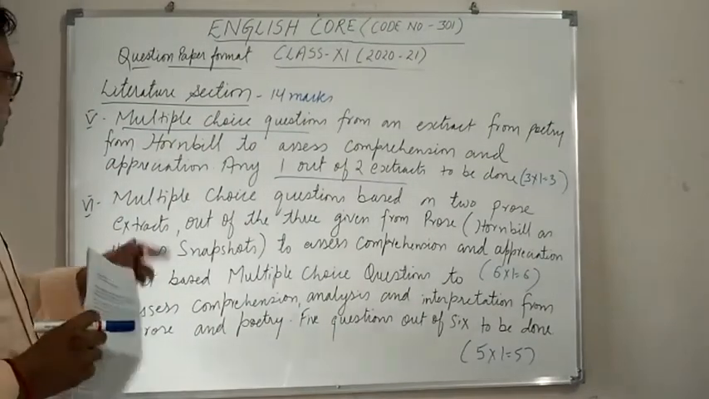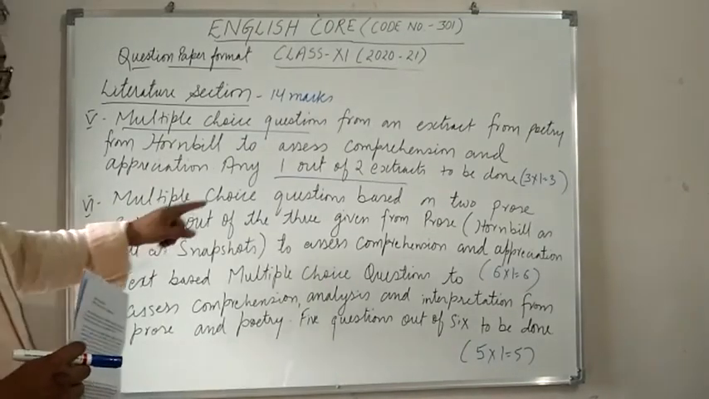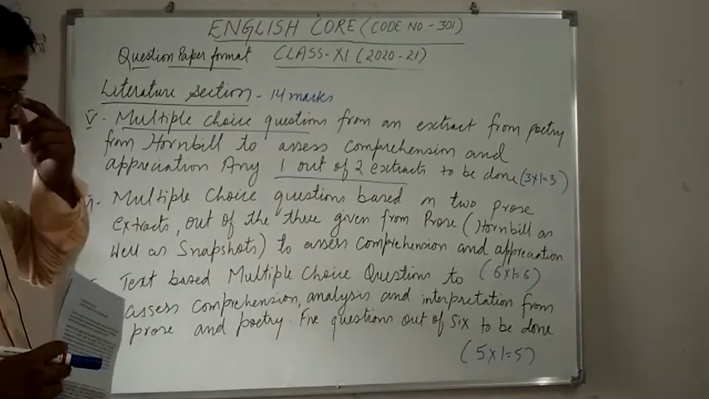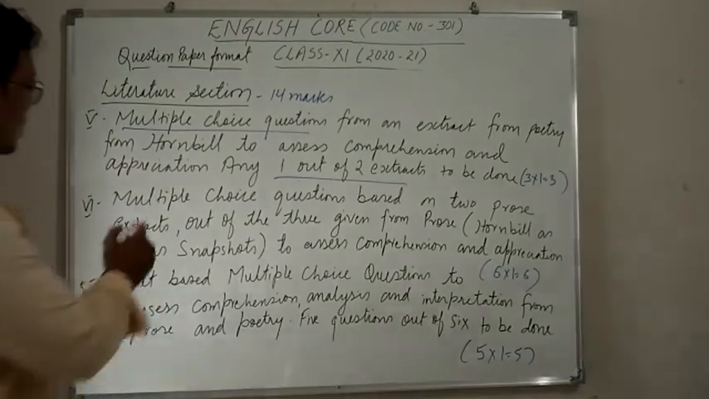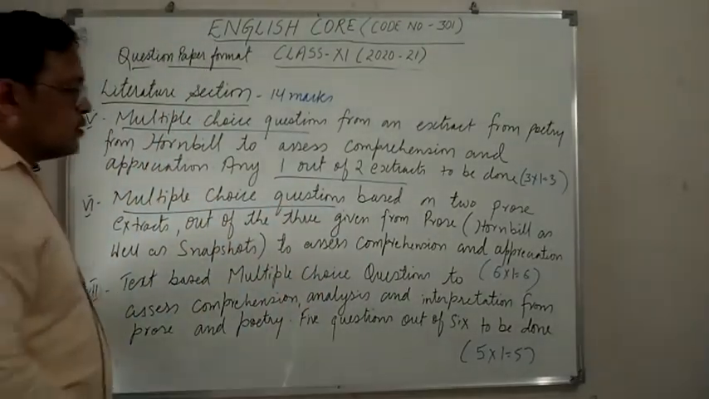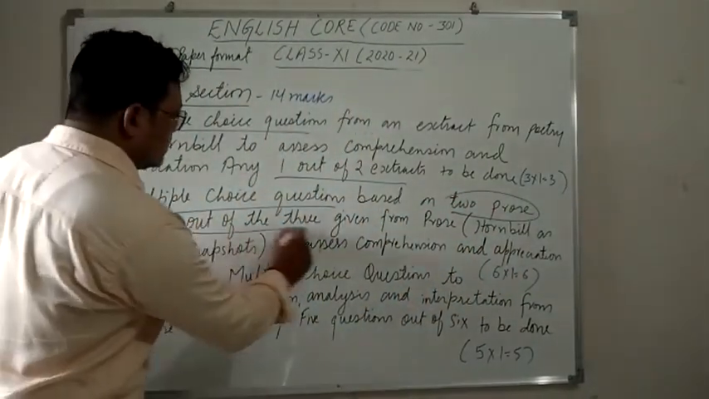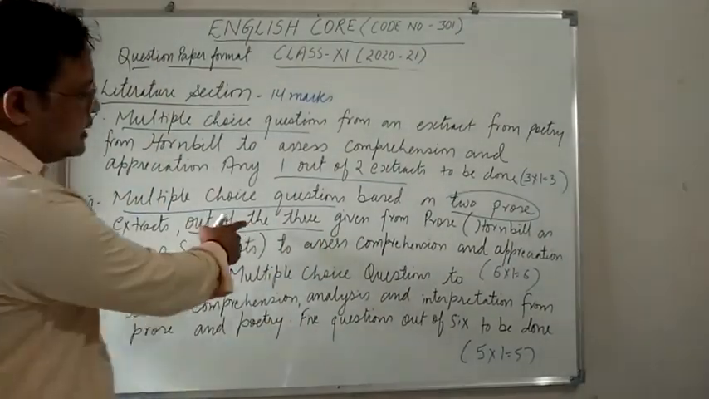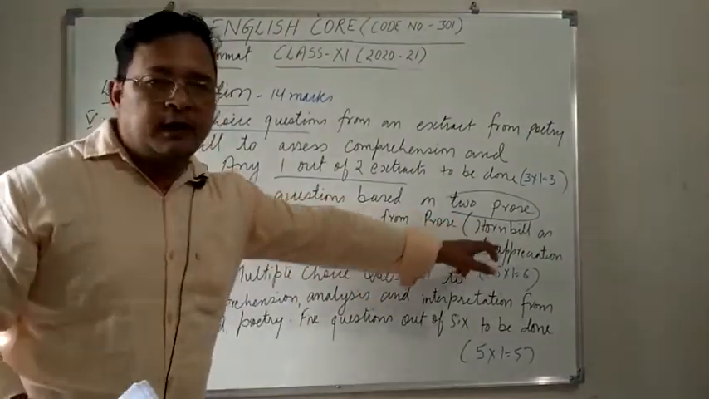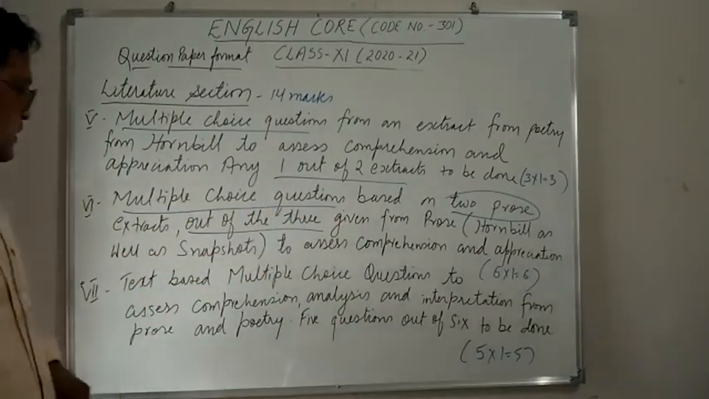Question number 6 will consist of multiple choice questions based on 2 prose extracts, 1 out of 3 given, from prose in Hornbill as well as Snapshots, to assess comprehension and appreciation. See children, it is also a multiple choice question, and you have to do 2 prose extracts out of the 3 given. Those prose extracts will be from Hornbill as well as Snapshots, and they will check comprehension and appreciation.